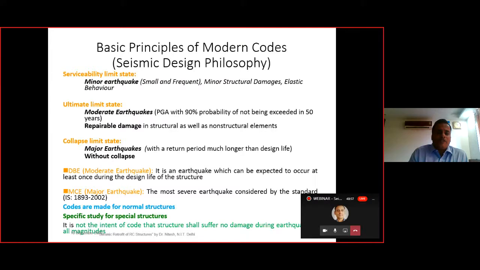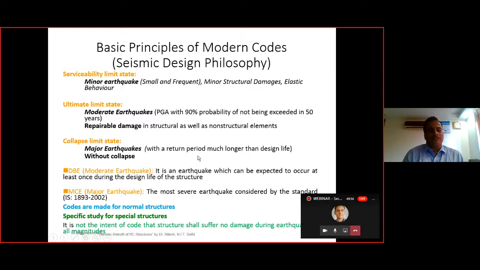Then we have the collapse limit state, that is corresponding to the major earthquakes and that is for the major damages. So minor earthquake, minor damages, moderate earthquake, moderate damages, and major earthquake, major damages, but without the collapse. That is what our design philosophy is as far as the seismic principles are considered. Then we have something called DBE, that is the design basis earthquake, and the maximum considered earthquake. So generally we design for the DBE, that is the moderate earthquake only, that is the ultimate limit state.